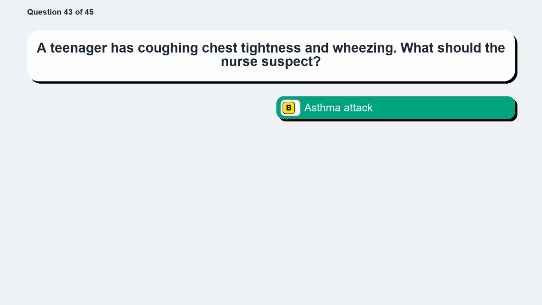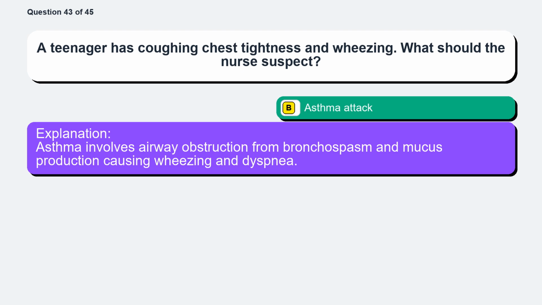The correct answer is option B, asthma attack. Asthma involves airway obstruction from bronchospasm and mucus production causing wheezing and dyspnea.